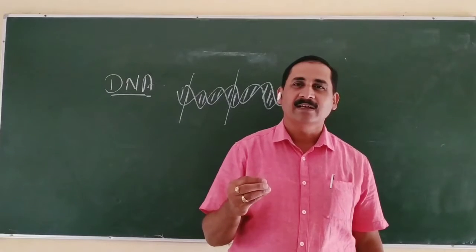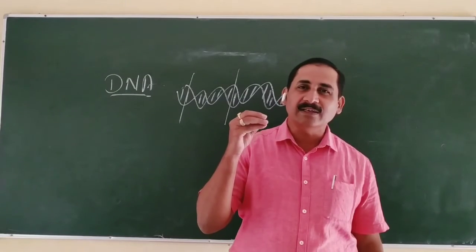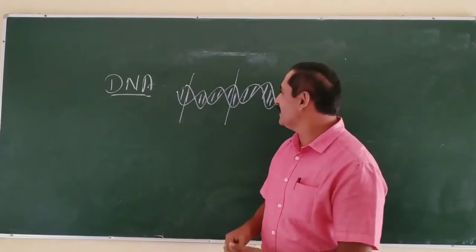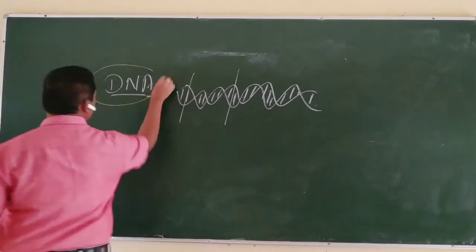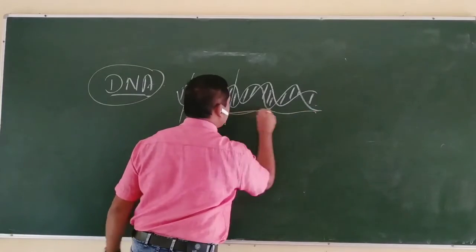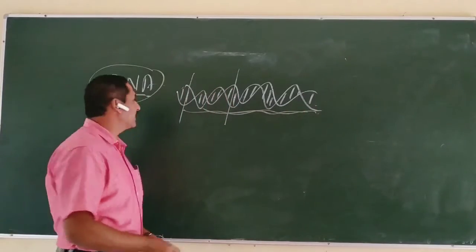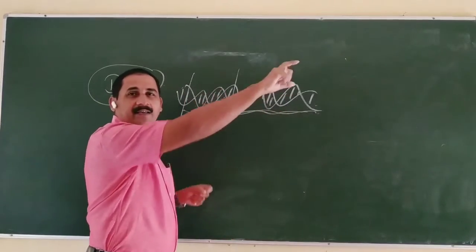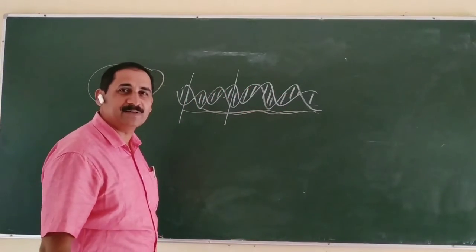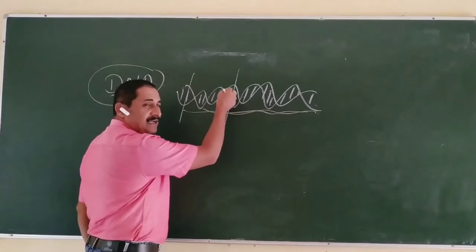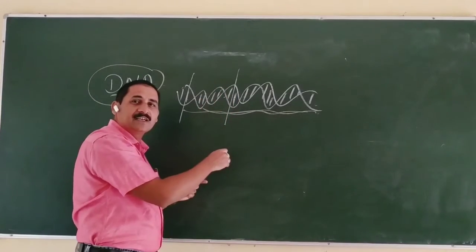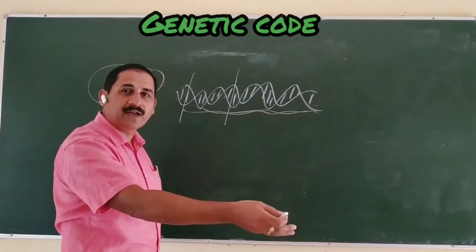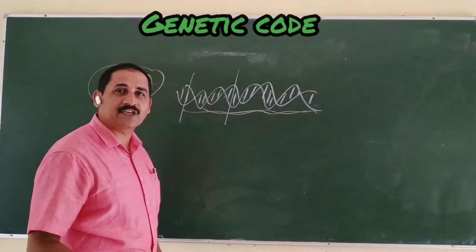But how does the DNA communicate, how does the gene communicate? The DNA also communicates by using its own language. It contains certain nucleotide base pairs, so we can see an unbranched polynucleotide chain. It contains a certain message in the form of genetic code. It converts into codons and conveys in the form of a peptide chain.